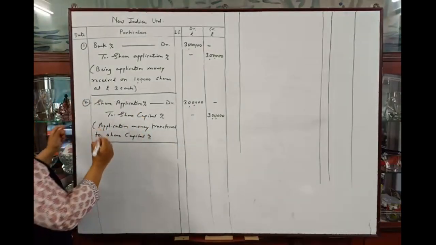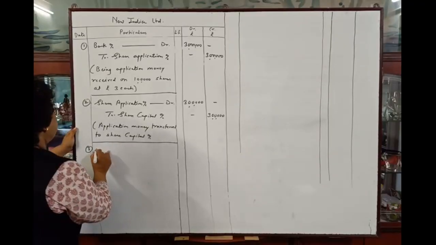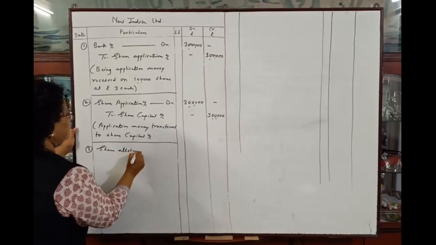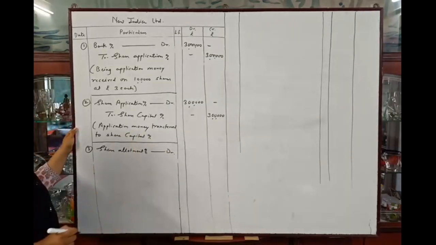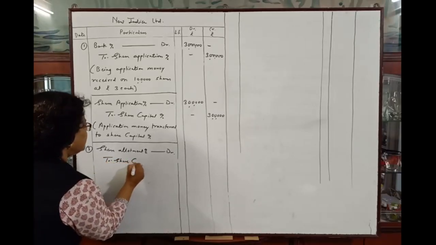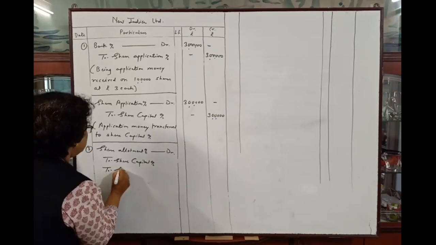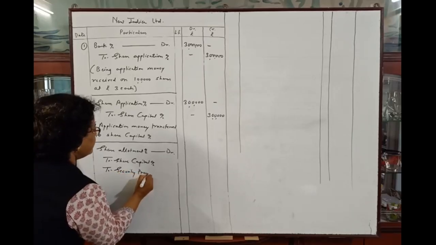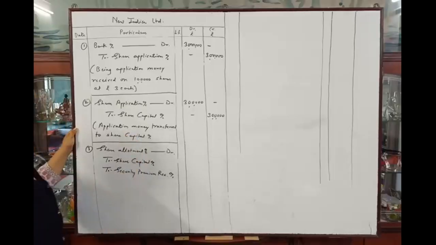See here, so the entry will be share allotment account debit to share capital account to security premium reserve account. This will be the entry.